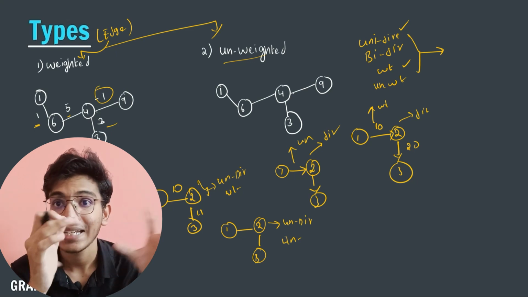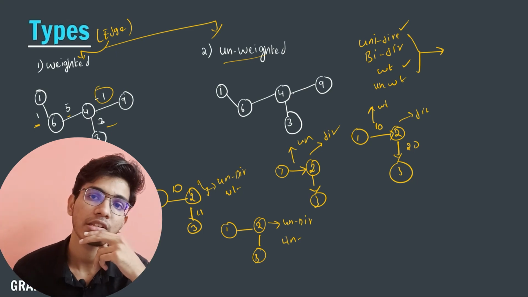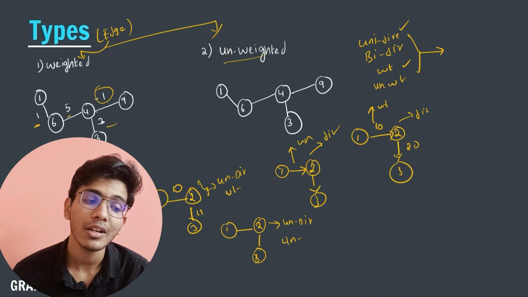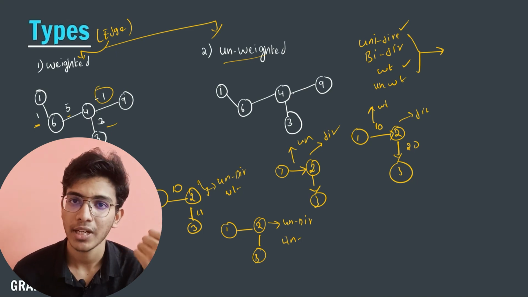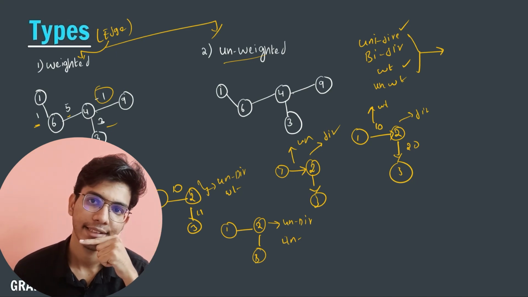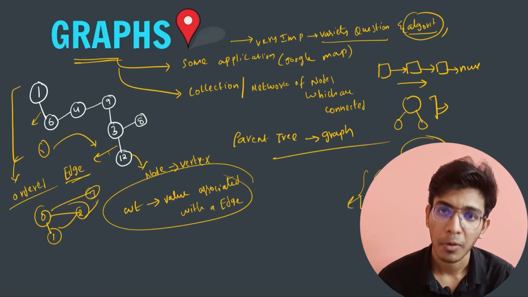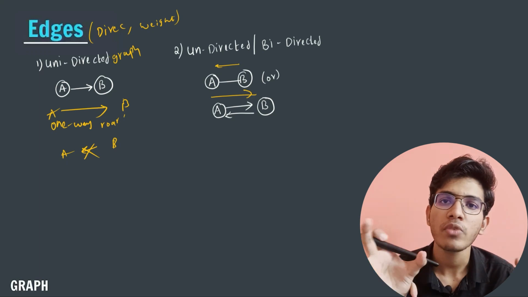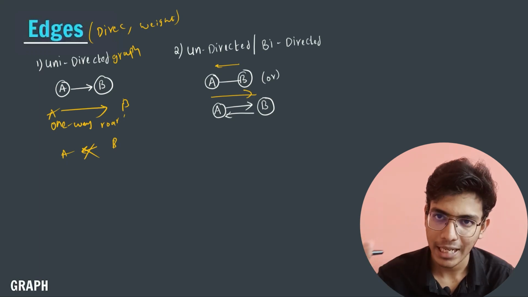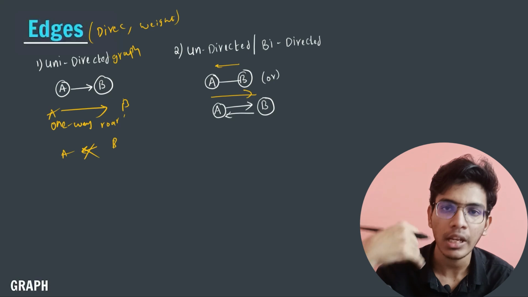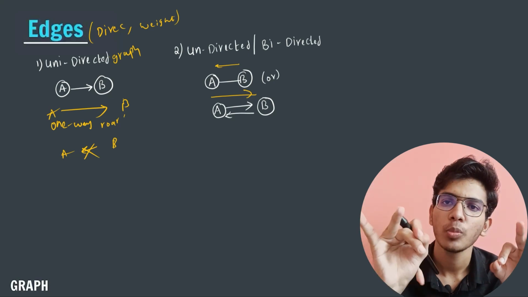So these are different types of combinations that can be possible for different types of graphs based on direction and based on weights. I hope you have understood what is an edge, what is a vertex, and how we differentiate graphs. What are the types of graphs based on direction, based on edge. I hope you have understood.